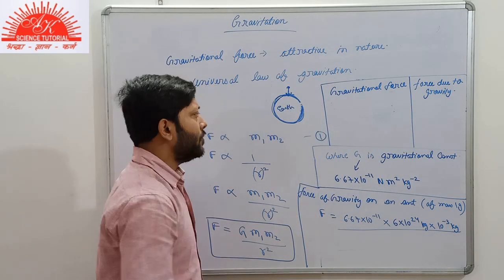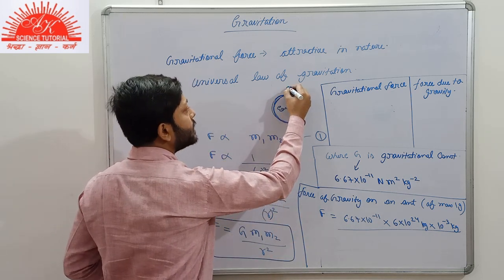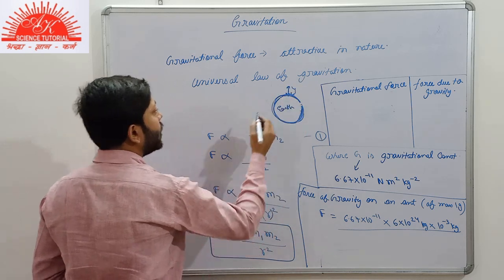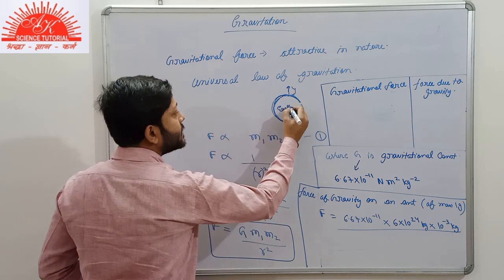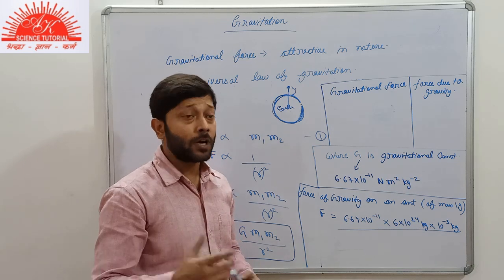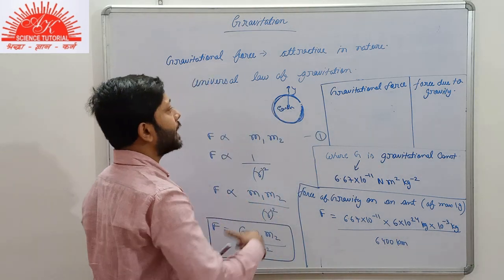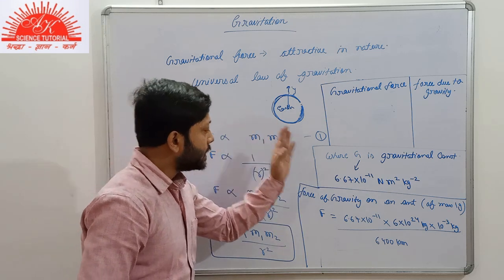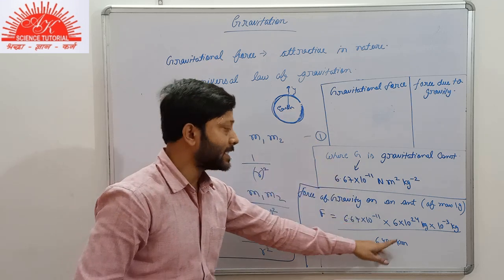So in general, we neglect the distance between the surface of Earth and the position of the body. The height of the body above the surface of Earth is negligible as compared to the radius of Earth, because the radius of Earth is 6400 kilometer, and that is why we neglect this height above the surface of Earth. So we assume that the separation between the two bodies is equal to the radius of Earth, that is 6400 kilometer.